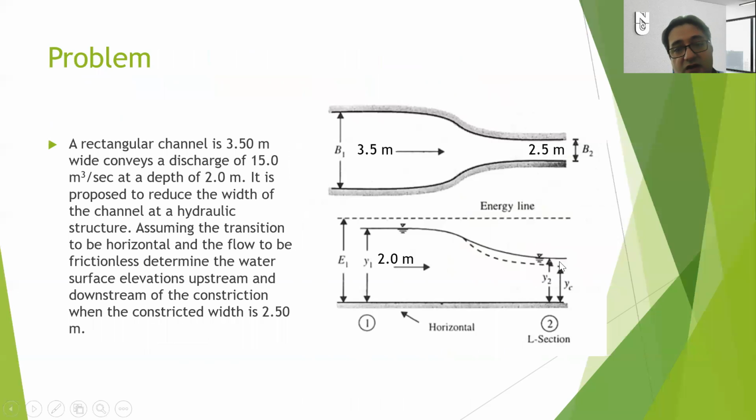Choking means that the channel at the contraction part cannot carry that amount of water. The water will rise up a little bit, and because of this rising up, the water will bounce back, and the water depth on the upstream will be higher. So the resulting depth Y1 will also be different than 2. It will be higher than 2.